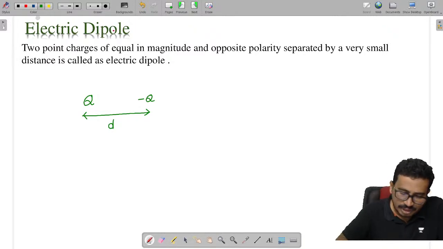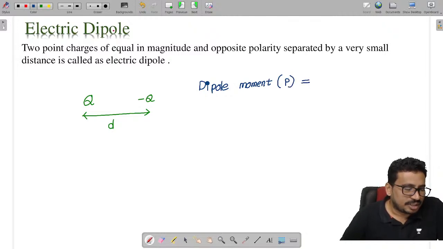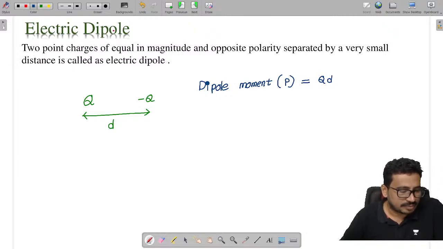In the case of a dipole, we define one term called the dipole moment, which we denote with the letter P. The dipole moment P is given as the product of the magnitude of the charge into the distance of separation.